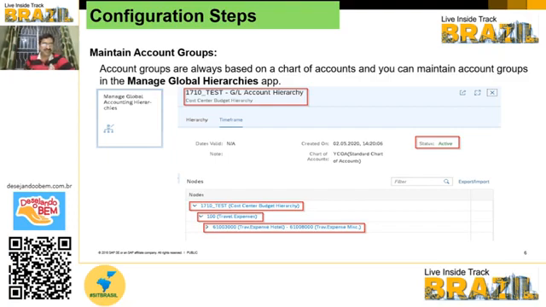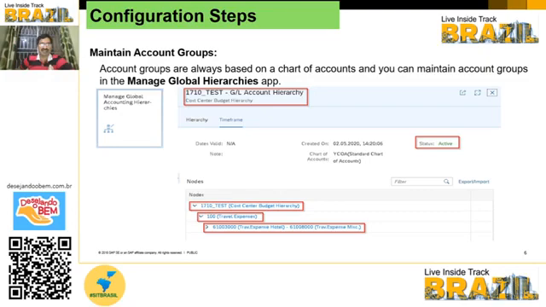First of all, the prerequisite for the cost center budget is that we have to create the account group, because at the account group level we have to activate the availability control and configure it. For that, the prerequisite is the account groups.